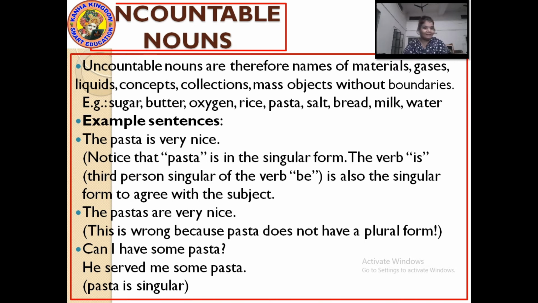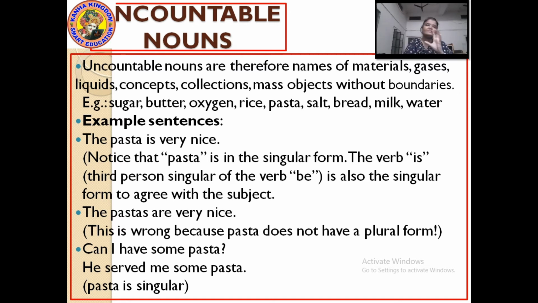Salt. But 2 spoons of salt. We are counting the spoons, we are not counting the salt. Bread, milk. I drank 2 milk? No, I drank 2 glasses of milk. Right? Next, water. I have given you the example before. So such things come in uncountable nouns, which have no boundaries at all. Okay? Let's see with some examples.